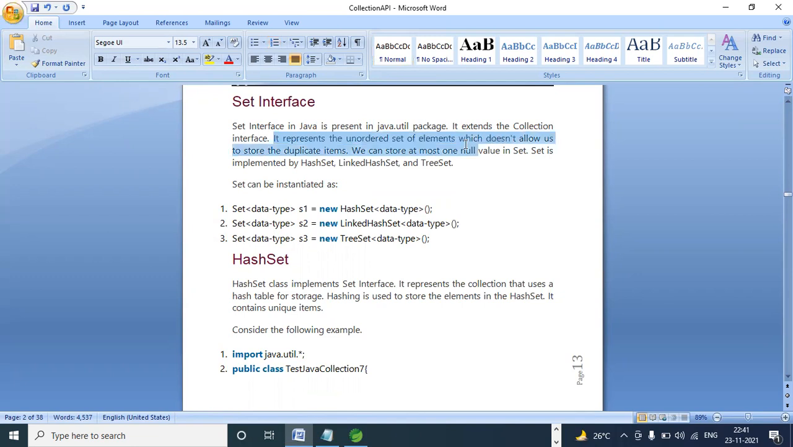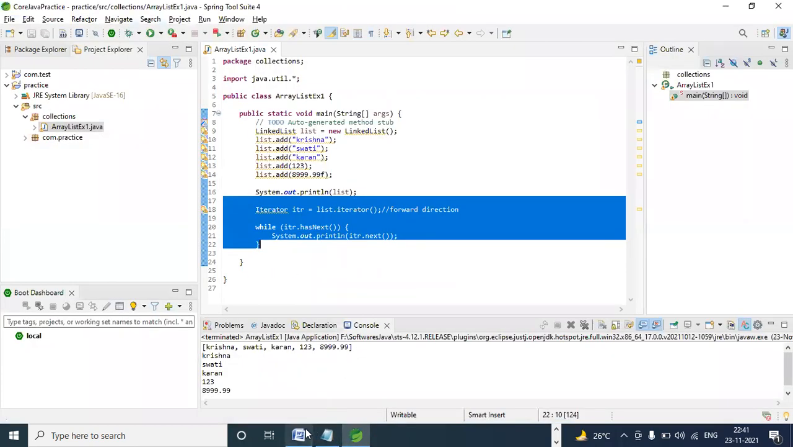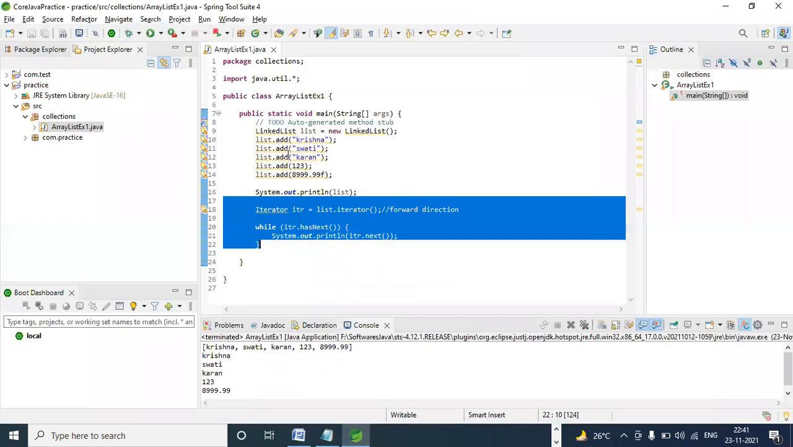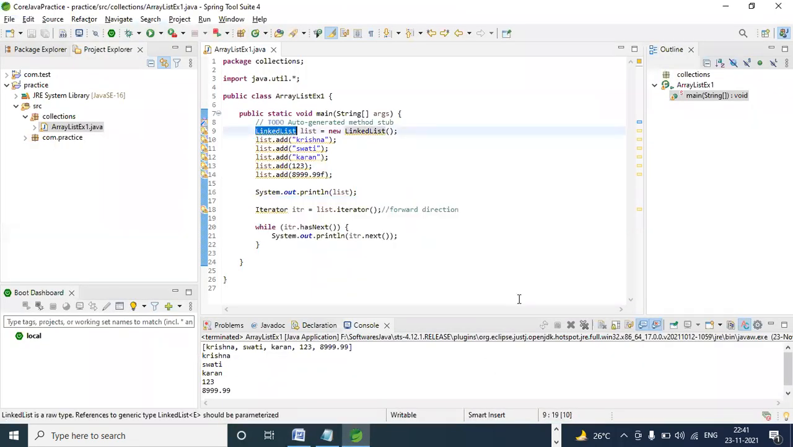It represents an unordered set. So if you observe here, what are the child classes of the set interface? HashSet, LinkedHashSet, TreeSet. So I'm changing this to HashSet. The object name you can keep as this, no problem. I changed this to HashSet.